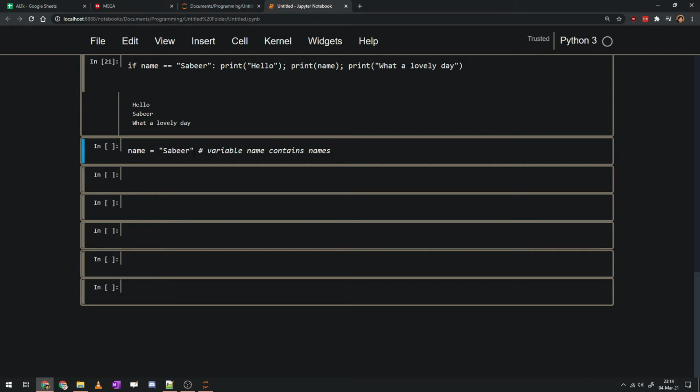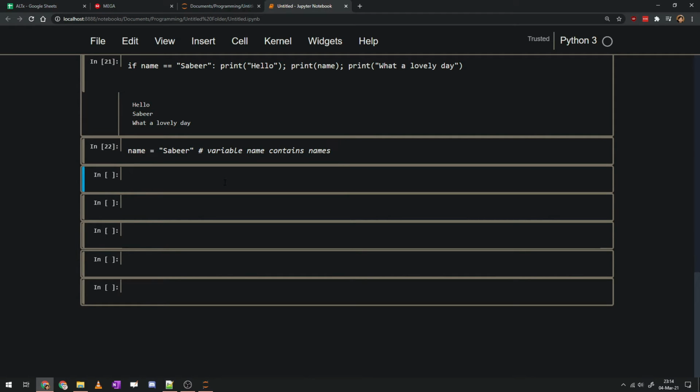So if I run this, it didn't give me an error, even though "variable name contains names" has no quotes around it. This isn't proper Python syntax, but Python knew to ignore it because of the hashtag.